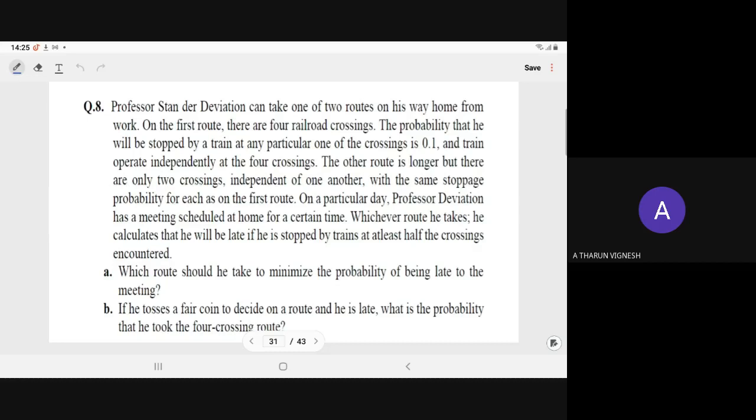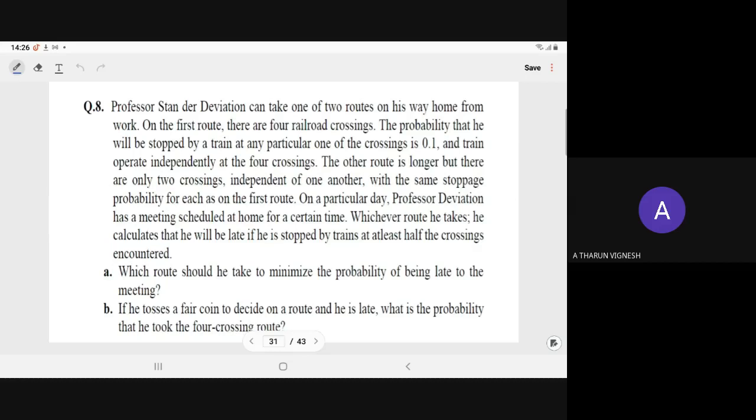So on the first route, it is either 2, 3 or 4 crossings. On the second route, it is either 1 or 2 crossings. Which route should he take to minimize the probability of being late to the meeting?